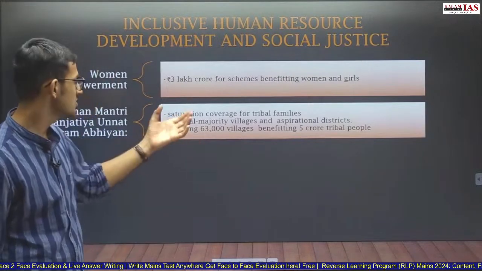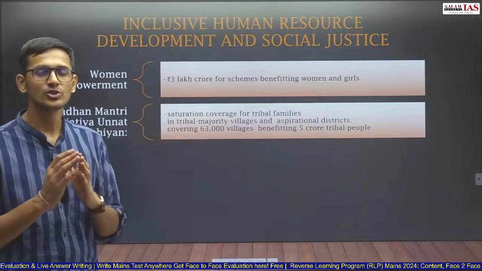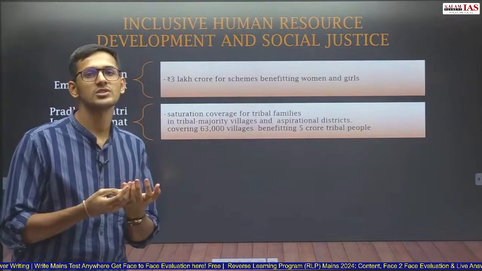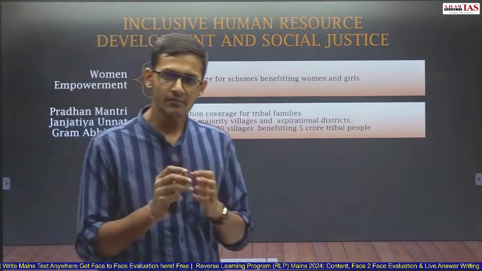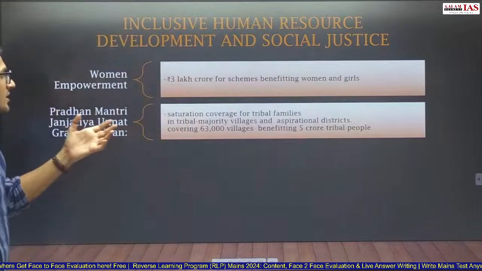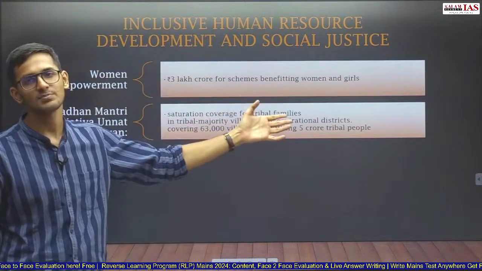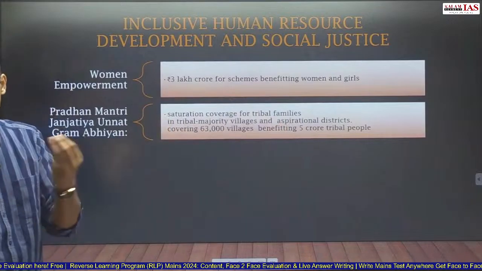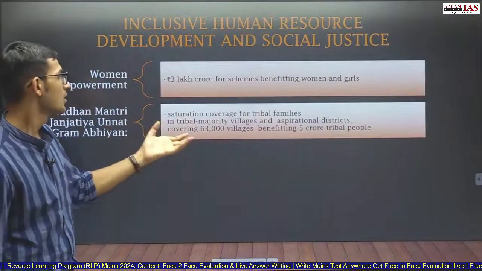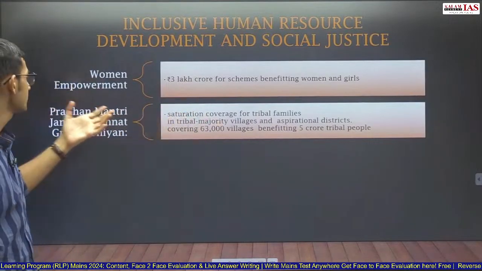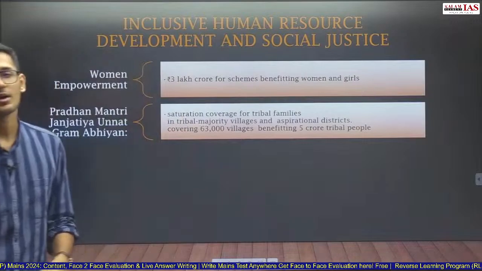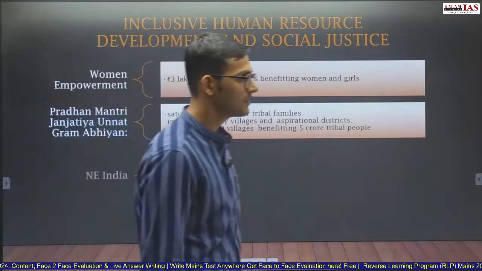Saturation coverage means to ensure that everything that should be given to them is given to them. For example, public distribution system is there, electricity is there, water is there, everything should be given to them. So the saturation should be achieved here. So saturation coverage for tribal families in tribal majority villages and aspirational districts. So those villages where the tribal population is in majority, or the aspirational districts, 112 aspirational districts selected by Niti Aayog. In these areas, this Abhiyan, Pradhan Mantri Janjatiya Unnat Gram Abhiyan, will be established, will cover 63,000 villages benefiting around 5 crore tribal people.